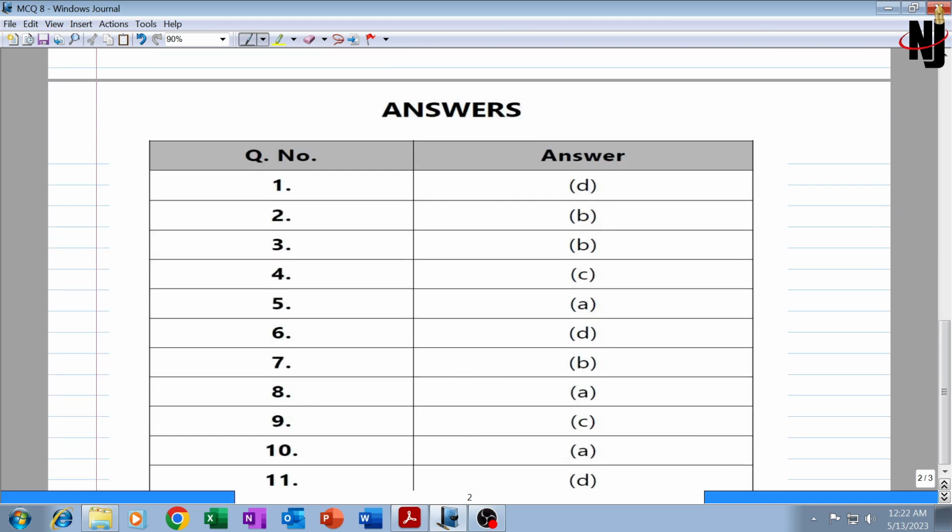What's the Institute's answer for question 8? Our answer is A. The Institute's answer is also A. Our answer is correct.